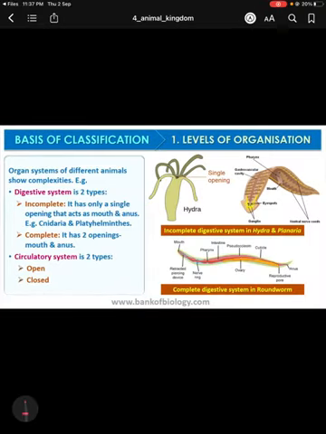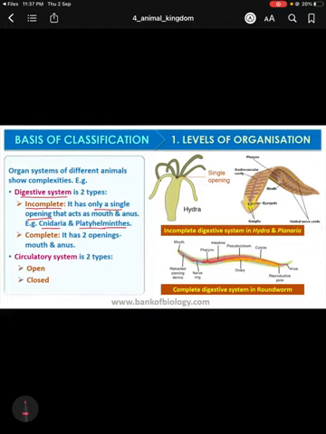complexities. Such as, if we consider the digestive system, then the digestive system has two types of complexities. It can be an incomplete digestive system, where only a single opening can be found in those organisms. Here this single opening acts as both mouth and anus. So all the food eating and excretion is performed through this single opening. This type of complexity can be found in cnidarians and platyhelminthes.